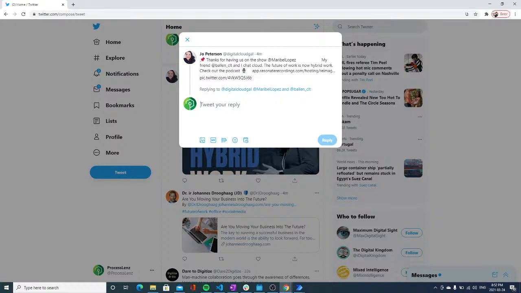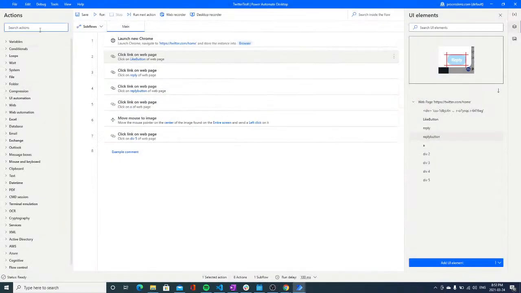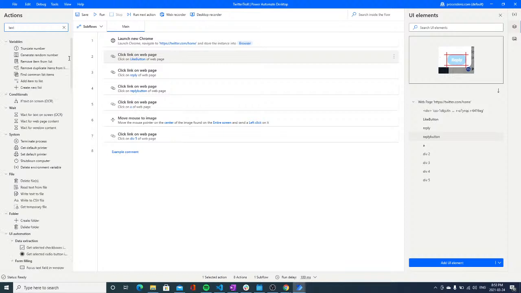Now I can already see that here it's ticking, meaning that it's ready to accept text, meaning that I don't have to click anywhere else. I can just send some keys and it will take the text, which is kind of great. Why? Because Power Automate already has an option that will allow us to send some text.